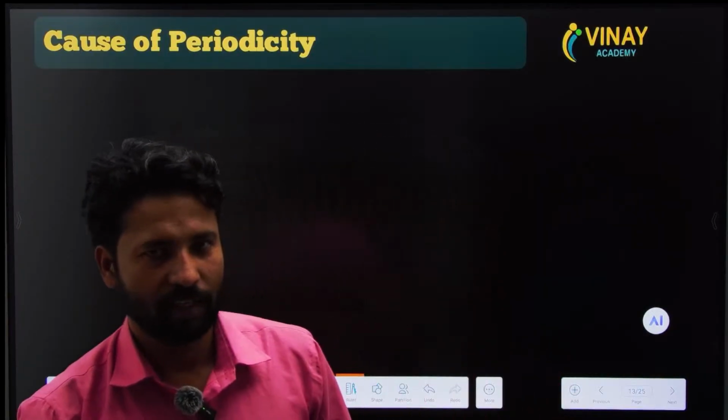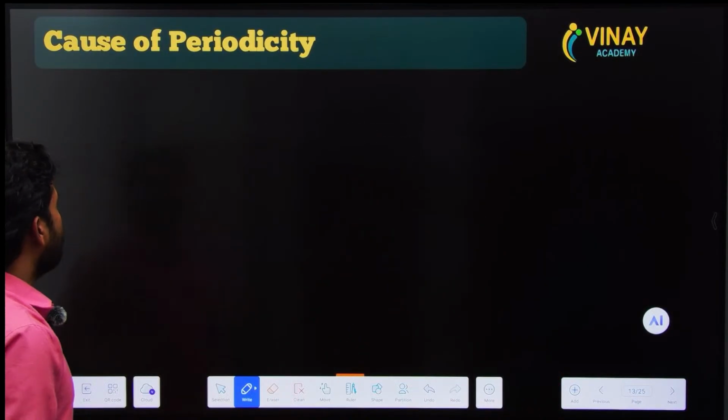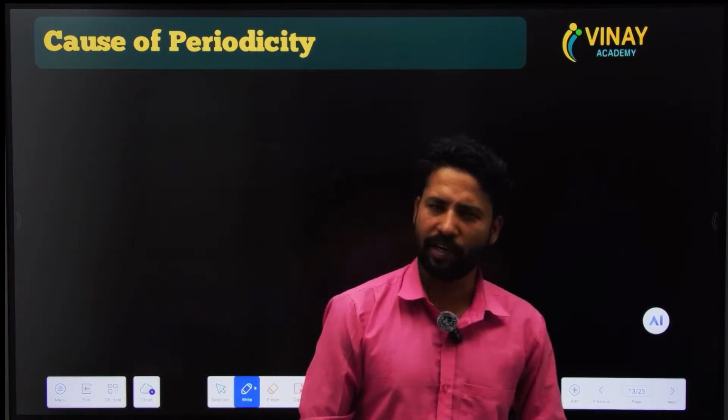Now it is sorted out. Okay, we were talking about the modern periodic table.